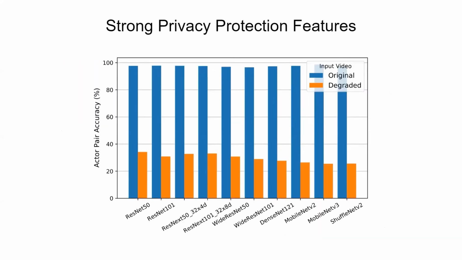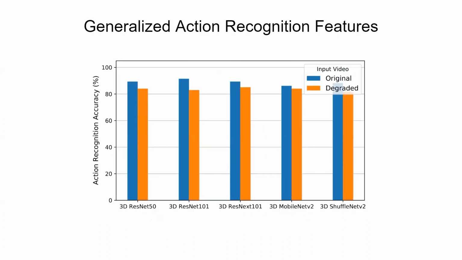Here we show that BDQ consistently preserves privacy features across multiple image classification networks. Note that the BDQ encoder used in this study has seen only the ResNet 50 network during its training. Similar to the previous study, here we show that BDQ consistently produces features that are useful for action recognition. Note that the BDQ encoder used in this study has seen only the ResNet 50 network during its training.